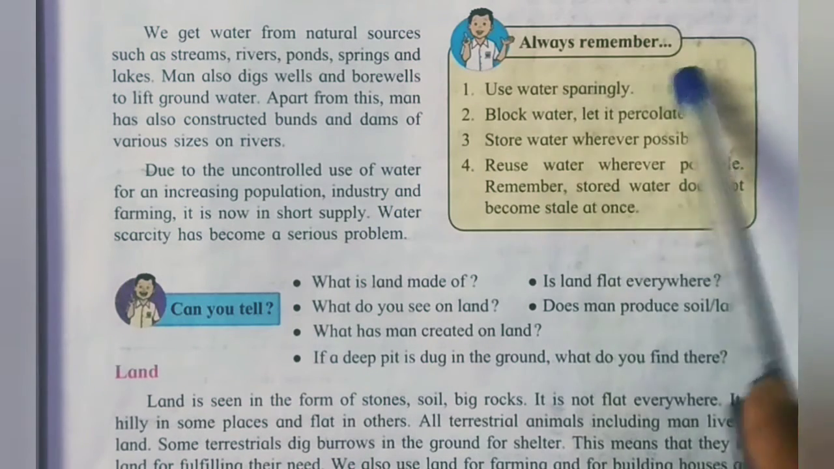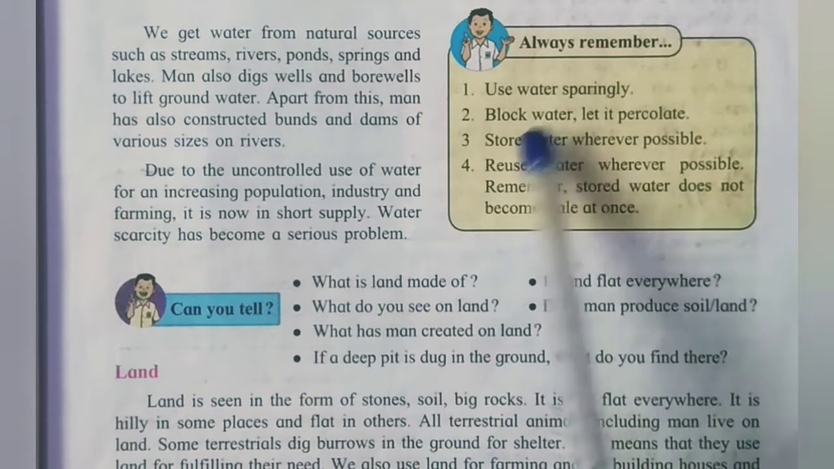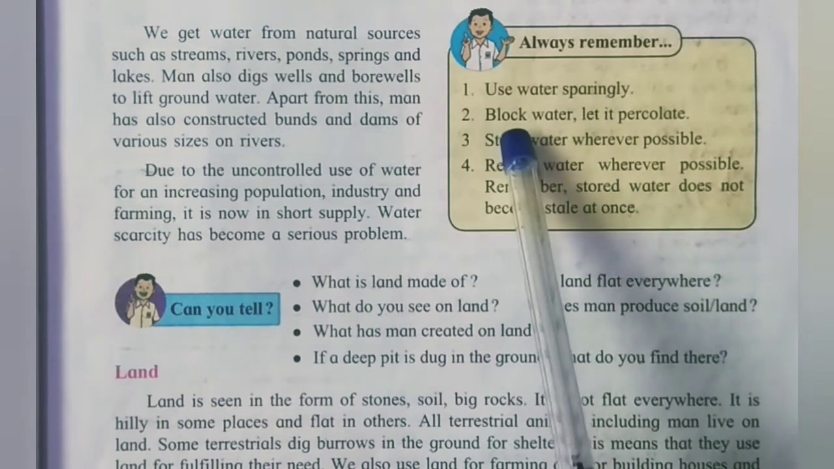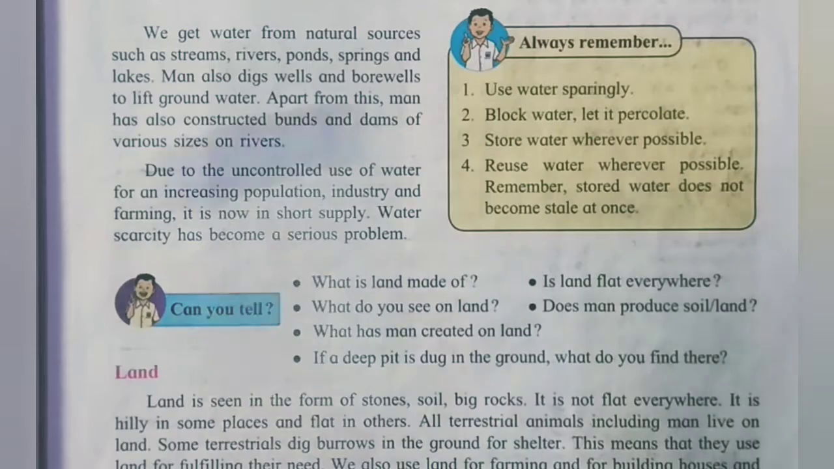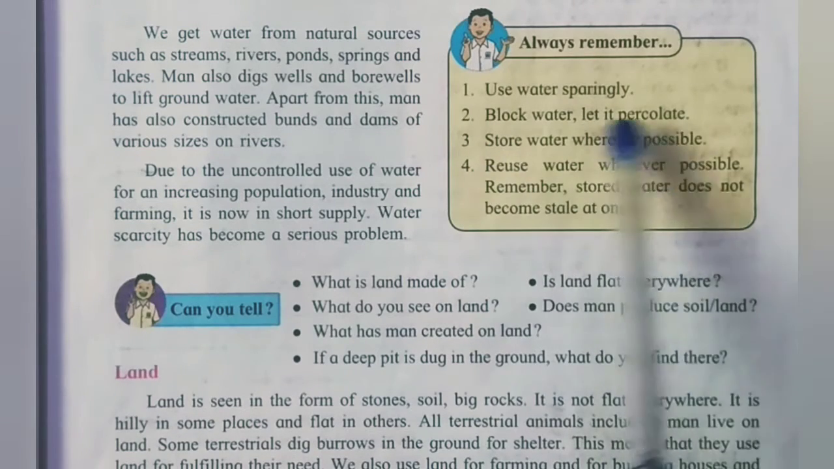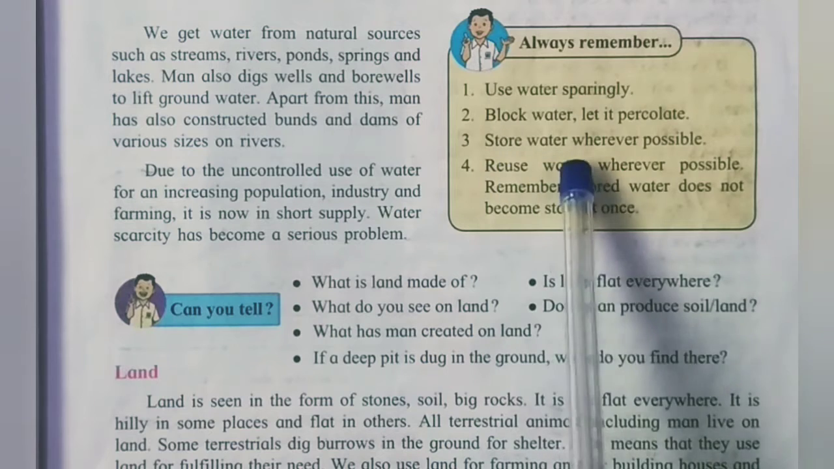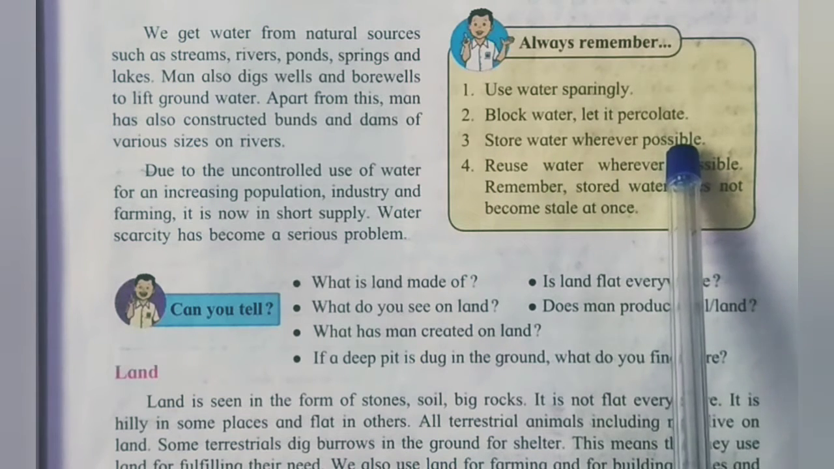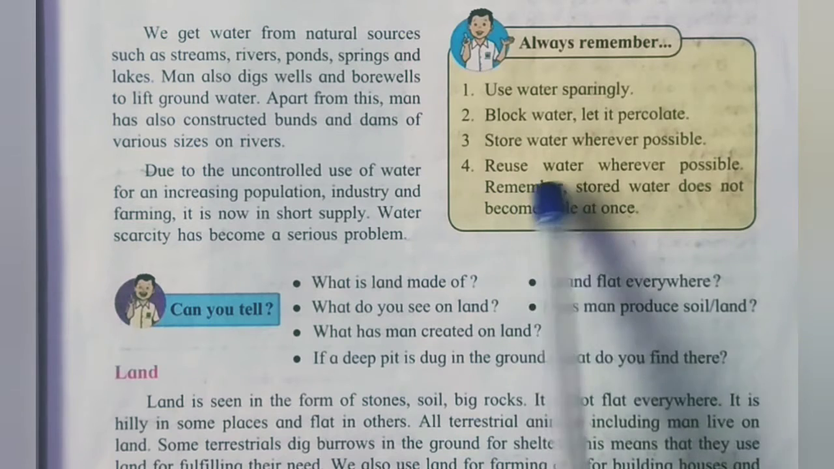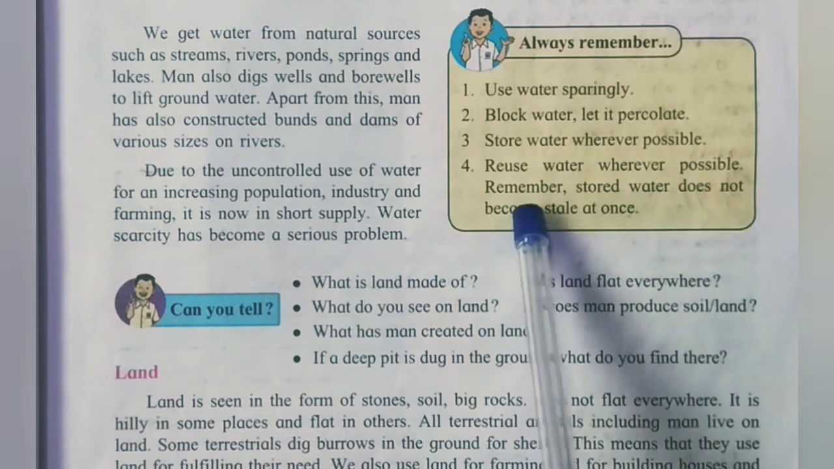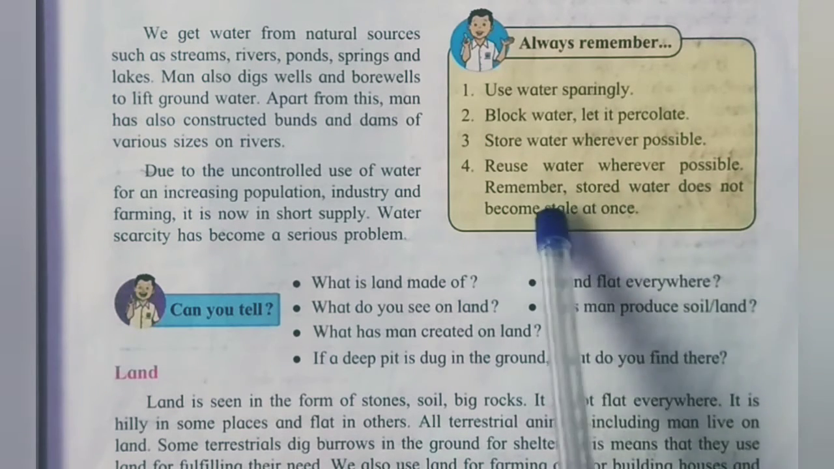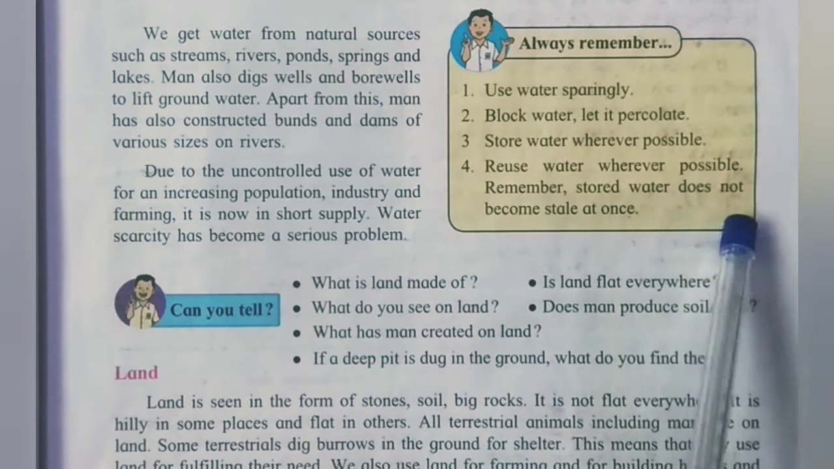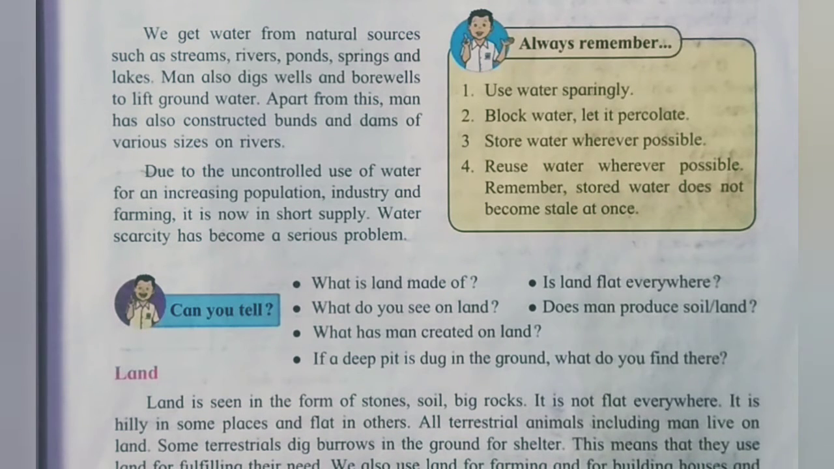So what you have to do is use water sparingly, which means use water whatever is required, and do not waste it. Block water, let it percolate. When the rainy season is there, we should stop water going to the ocean. We should block it and let it percolate into the earth. Store water wherever possible. Reuse water wherever possible. Remember, stored water does not become stale at once. Reuse the water: the same water can be used for two or three purposes. The water in the earth which goes through percolation will not be wasted.